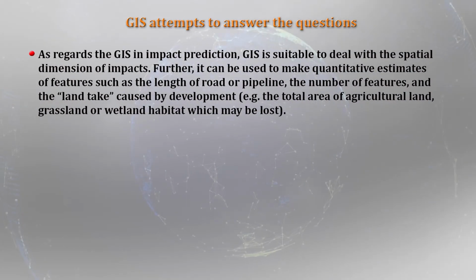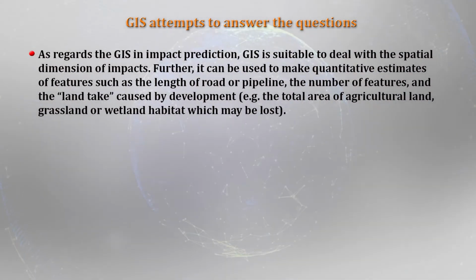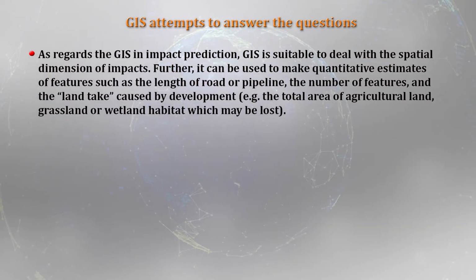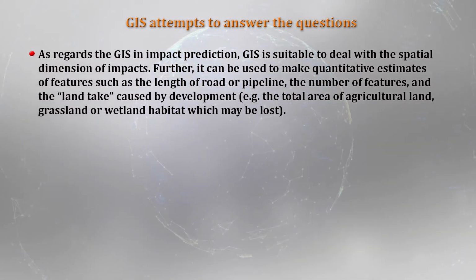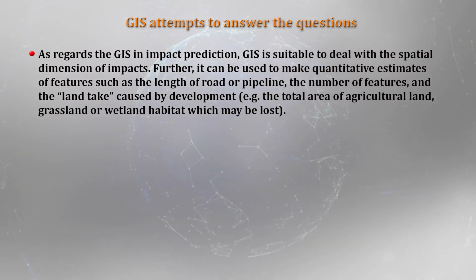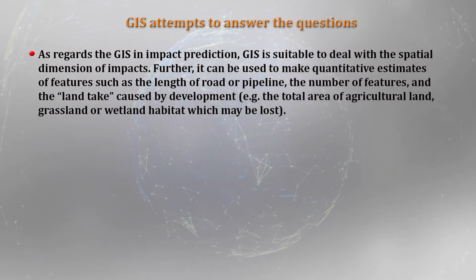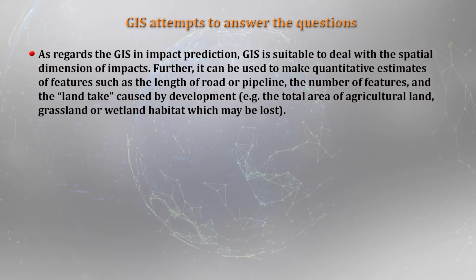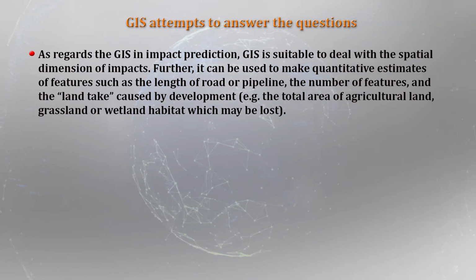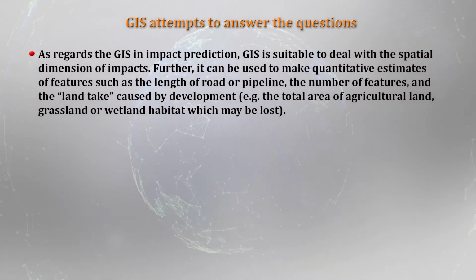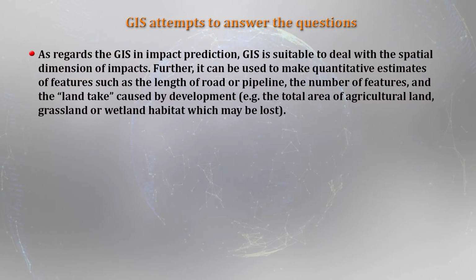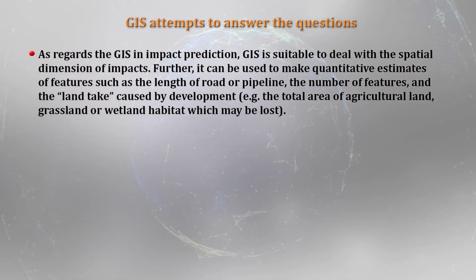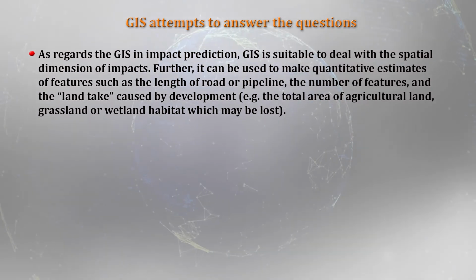And as regards the GIS in impact prediction, GIS is suitable to deal with the spatial dimension of the impacts. It can also be used to make quantitative estimates of the features, such as, for example, the length of the road or a pipeline, the number of features, or even the land take caused by any development project. For instance, the total area of agricultural land that has been taken out because of the development projects. So these can all be definitely captured using GIS.